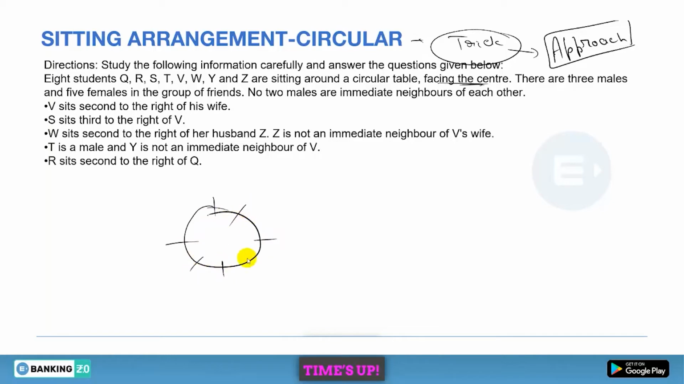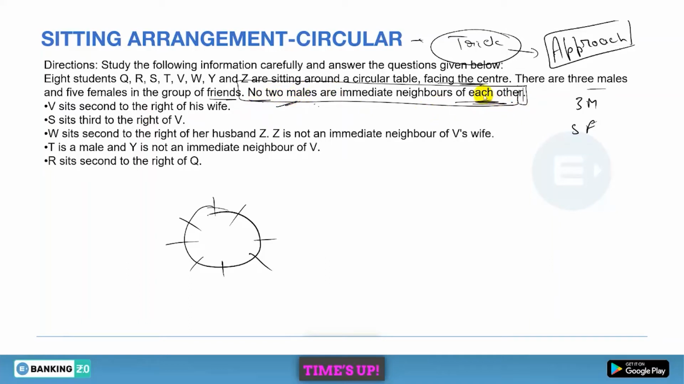So there you have the 8 person arrangement. Done. There are 3 male and 5 female in the group, friends. So we have a total of 8 persons, of which 3 are male and 5 are female. Now, no 2 males are immediate neighbors of each other. This line is very important because this is where you guys get stuck. You have to keep this point in mind: no 2 males are immediate neighbors of each other.